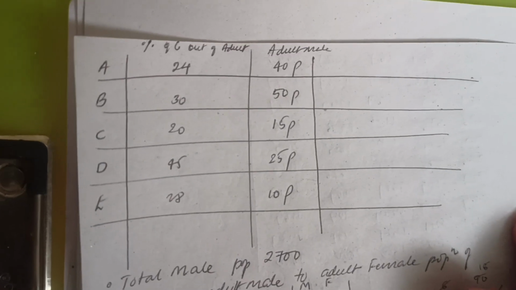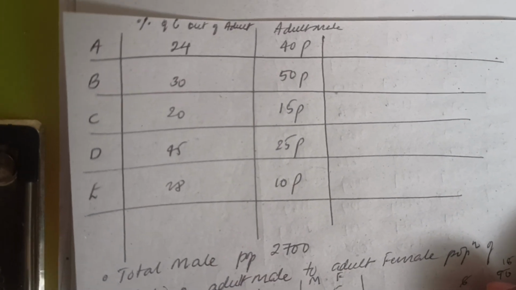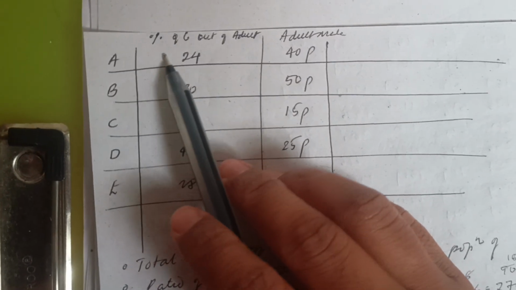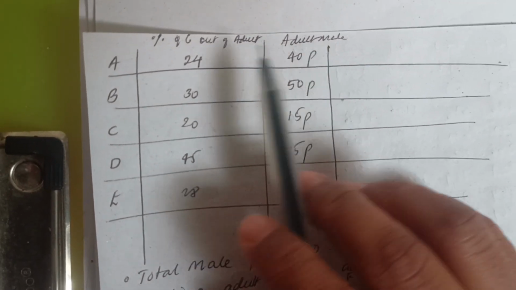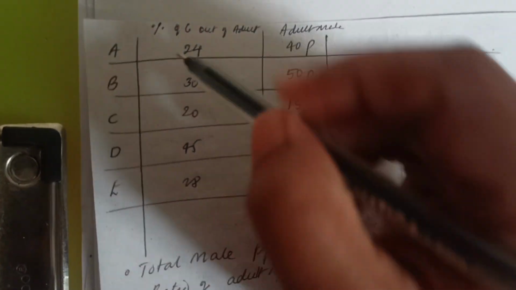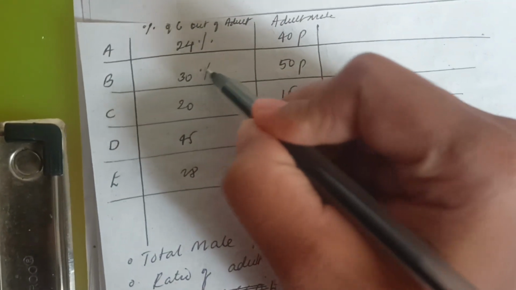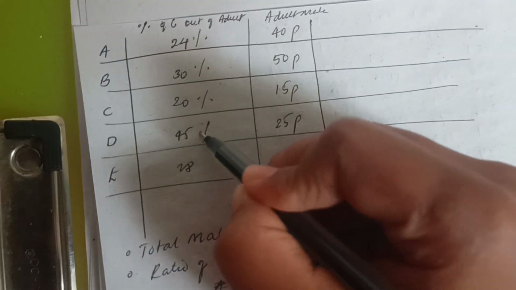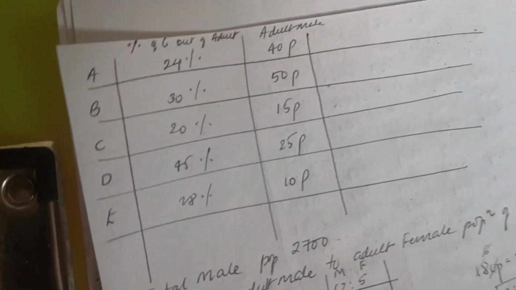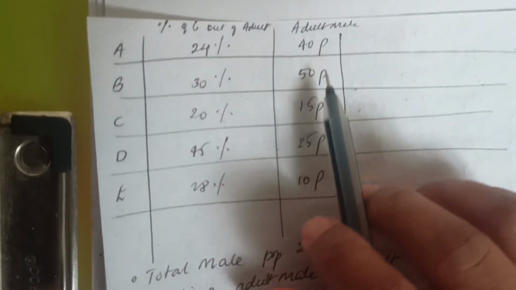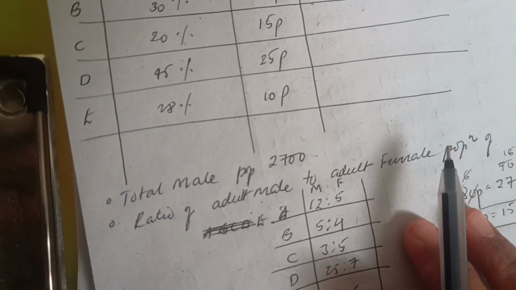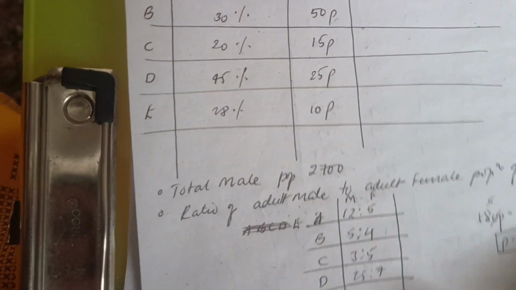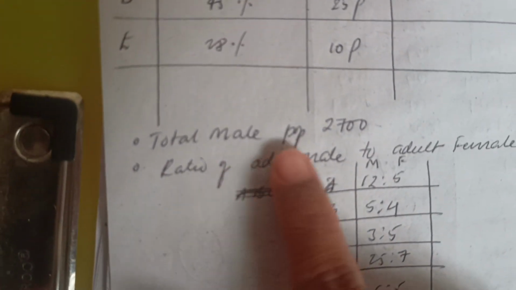So now let's solve one more DI question where they have given the percentage of children out of adults, and this is the adult male. So they have given the data as 24%, 30%, 20%, 45% and 28%, and the adult male is 40p, 50p, 15p, 25p, 10p. Okay, and also they have mentioned in the note that the total male population will be